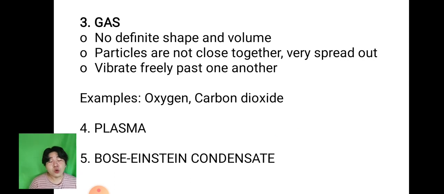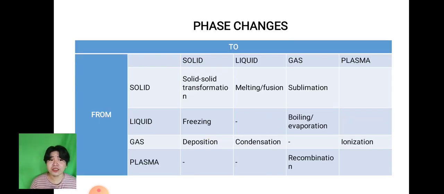Number 3, when we talk about gas as compared to the two, it has no definite shape and volume. And also the particles are not close together, very spread out, and vibrate freely past one another. So example of this one is when you inflate the balloon, right? Examples are oxygen, carbon dioxide, kana siya. And number 4, we also have plasma. And number 5, we also have Bose-Einstein condensate. Next, let's proceed to the phase changes.